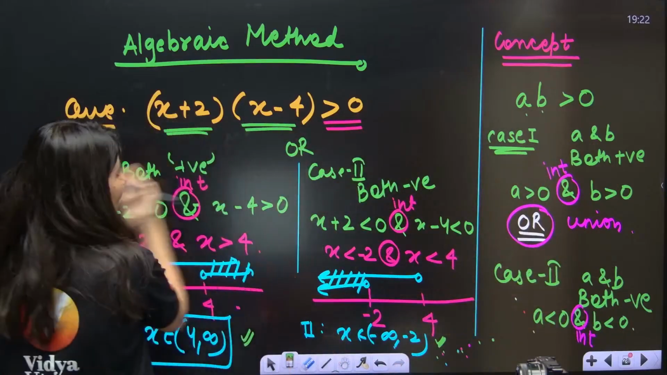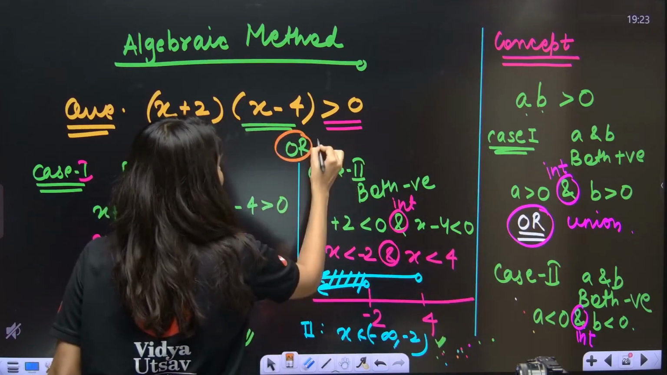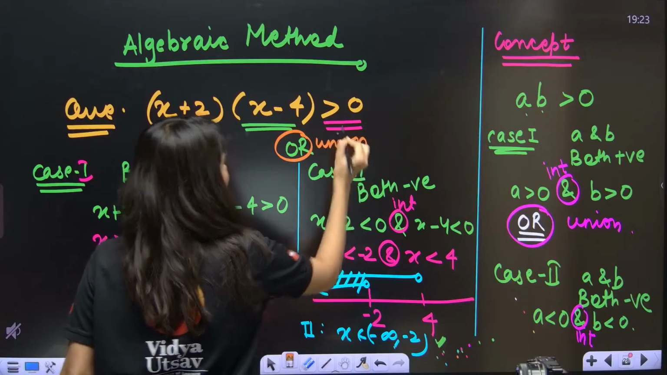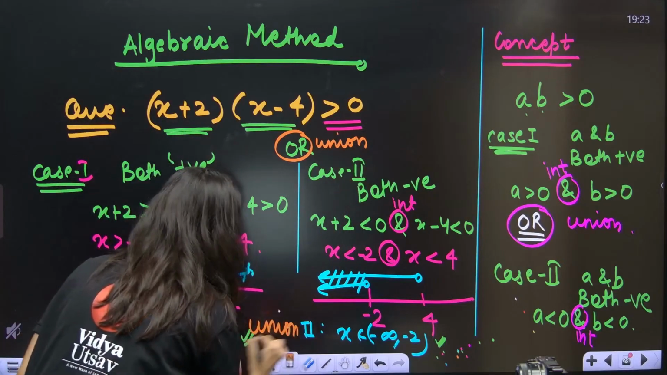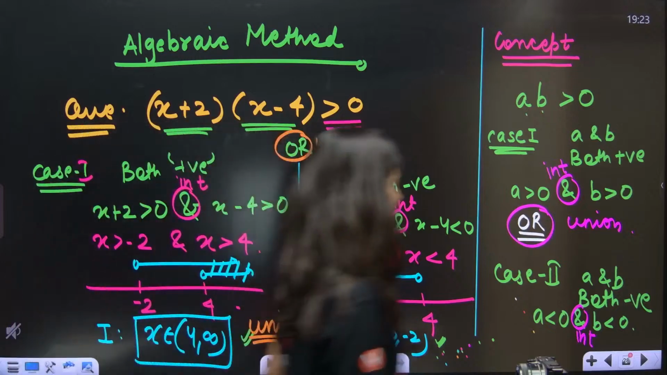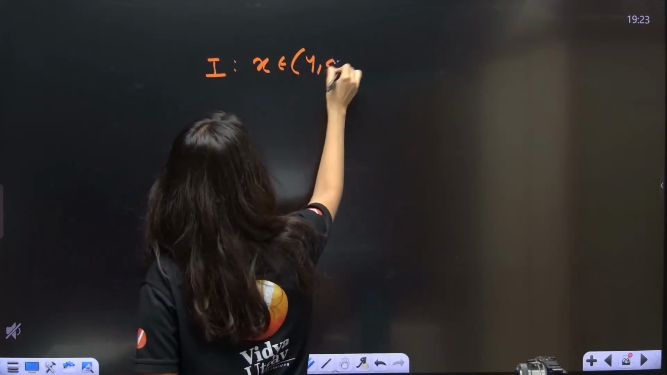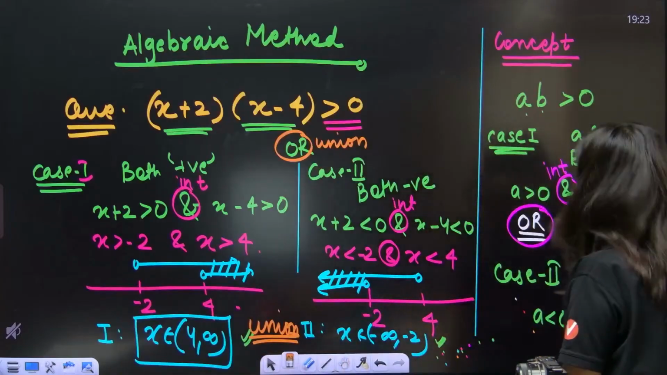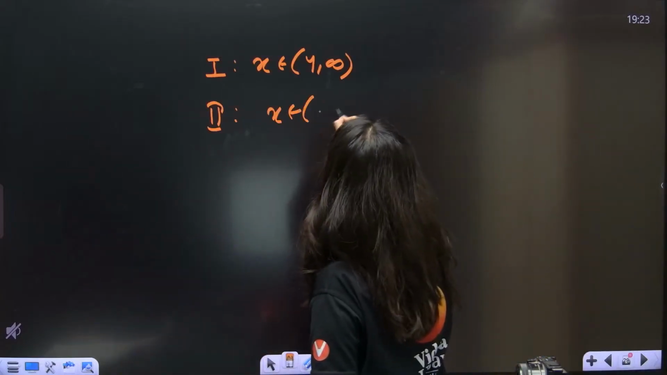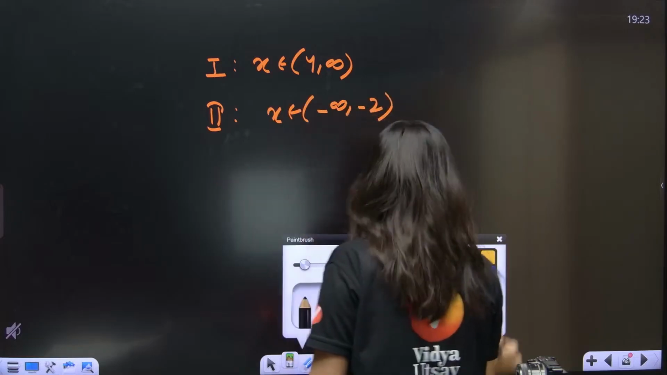So can you see case 1 and case 2? What are you going to do? Or means what? Union. So you need to take the union of case 1 and case 2. So your answer will be, see, first is x belongs to 4 to infinity and second is x belongs to minus infinity to minus 2. Correct? Now what you need to do is just plot.